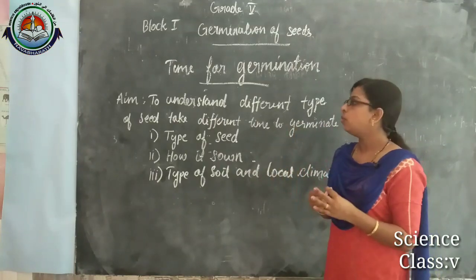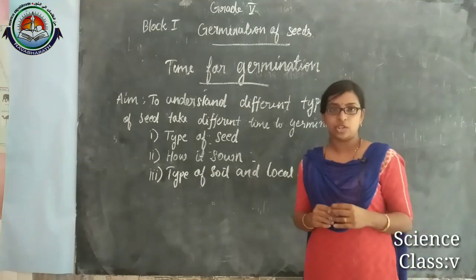Now we can move on to the stages of germination.